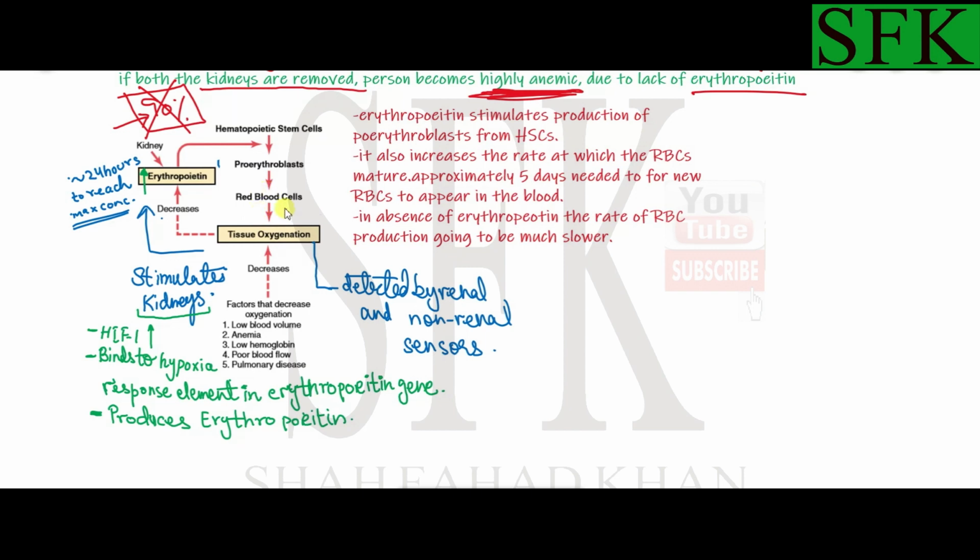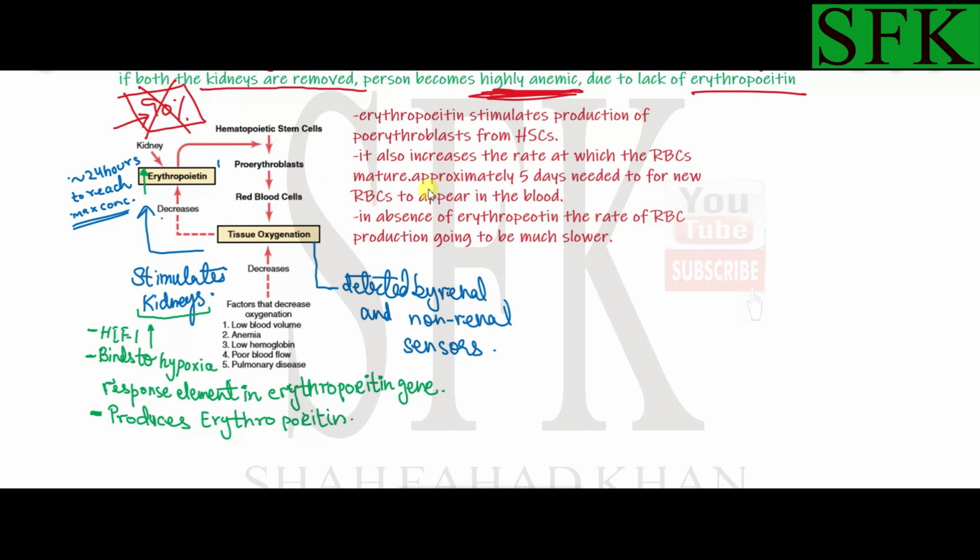Do check that out. And then these red blood cells would carry more and more oxygen to the tissues until the hypoxia is relieved. Okay, so increased erythropoietin increases the rate at which the red blood cells mature. This proerythroblast to red blood cell maturation process rate also increases with the presence of erythropoietin. Approximately 5 days are needed for new red blood cells to appear in the blood. So even after the erythropoietin concentration increases in the blood, after approximately 24 hours, we'll still need 5 days for this red blood cell concentration to increase. And after that, once the red blood cell concentration increases in the blood, then hopefully the hypoxia will get relieved.